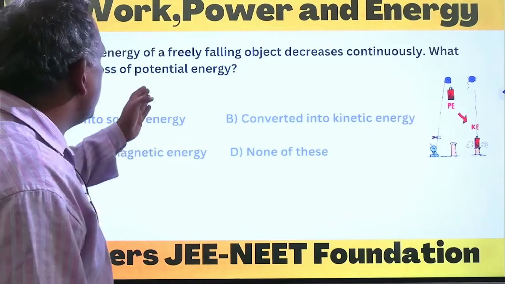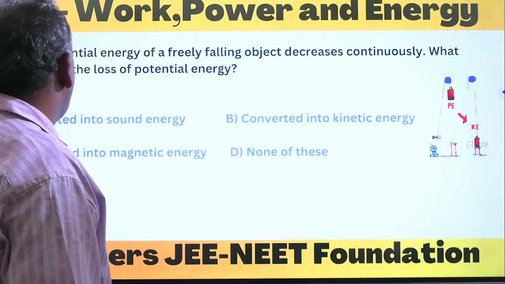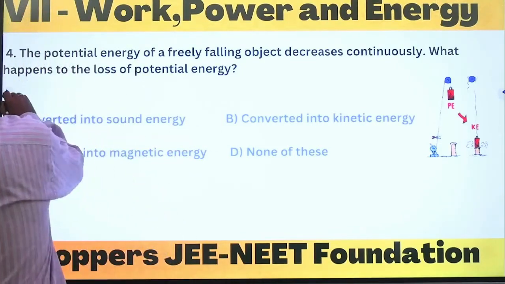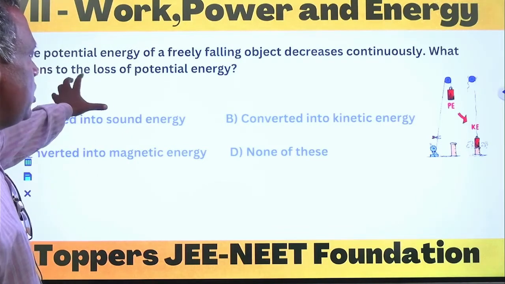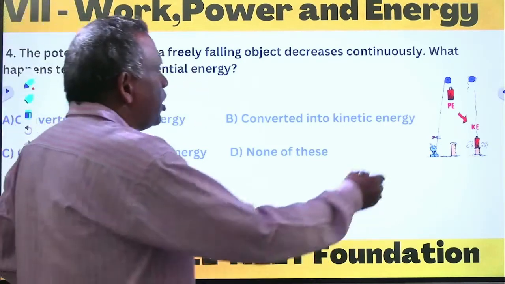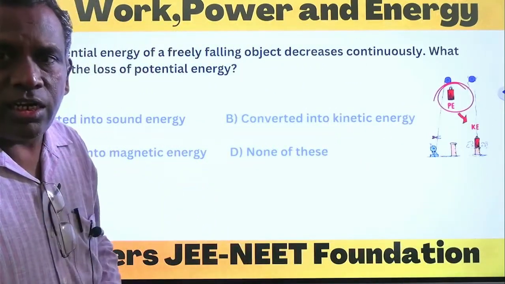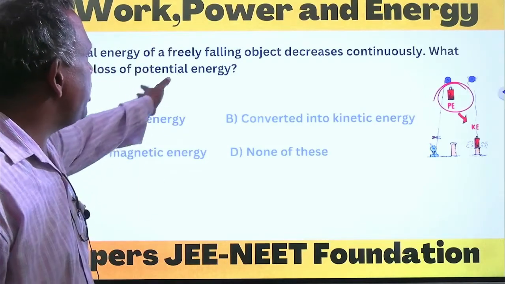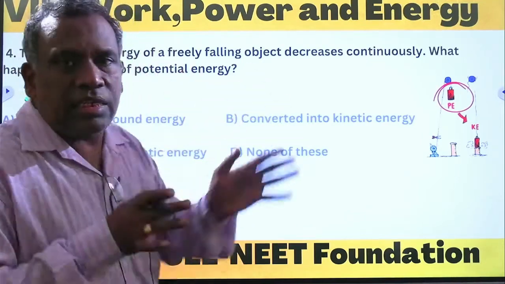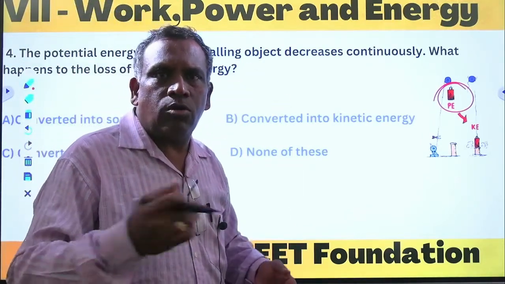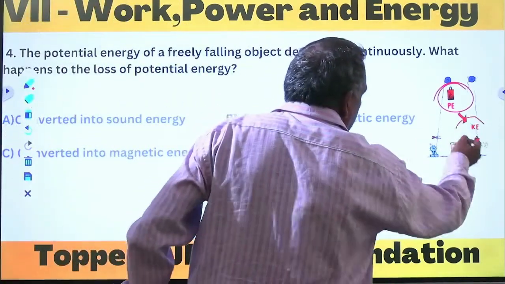The potential energy of a freely falling body decreases continuously. What happens to the loss of potential energy? See, if the body is at a certain height, it has potential energy. But when it is falling, the height decreases, so potential energy decreases. So there is a certain loss of potential energy. What happens to that? That loss of potential energy will be converted into kinetic energy.